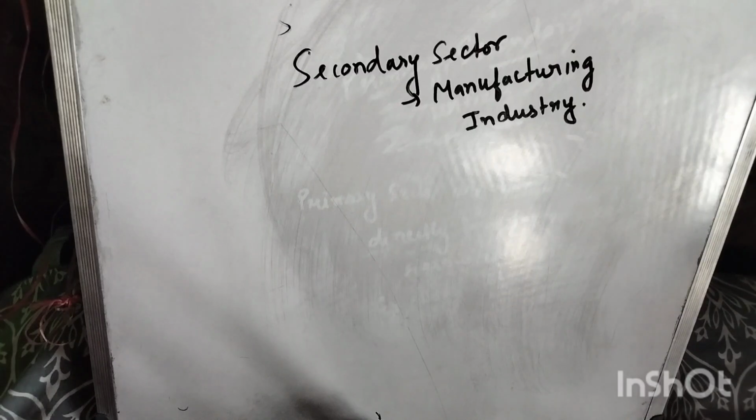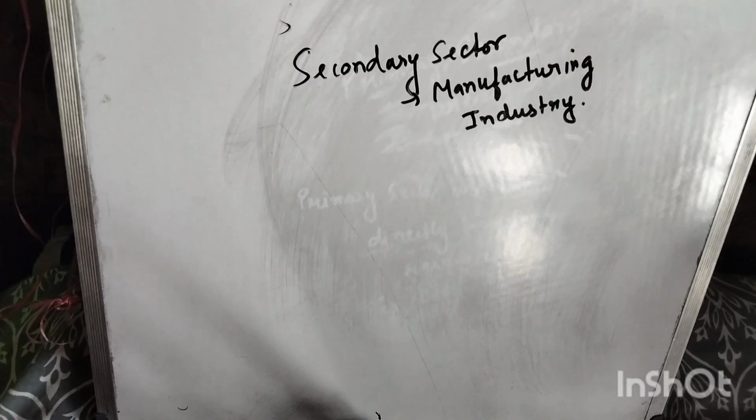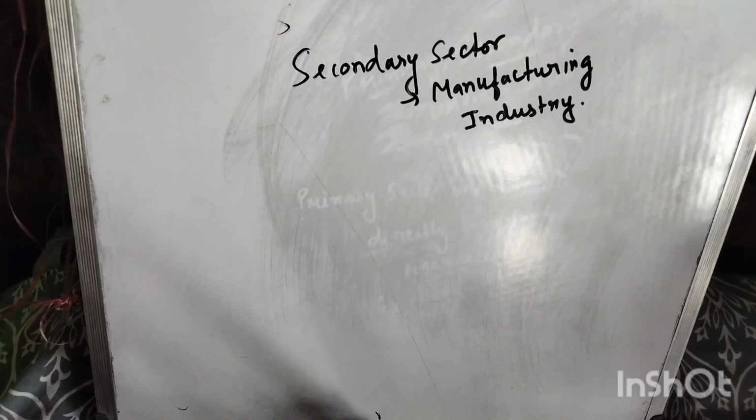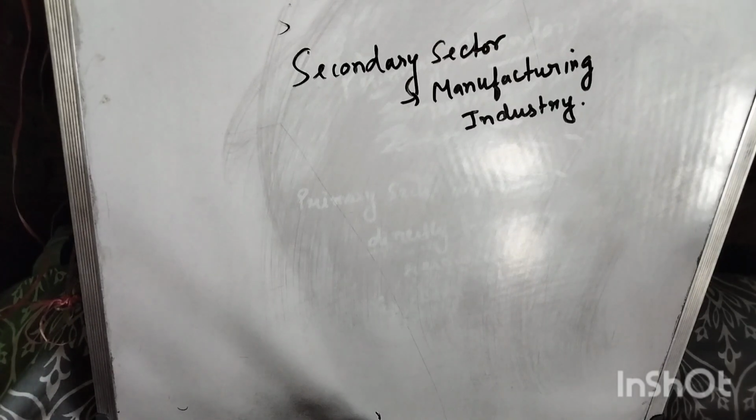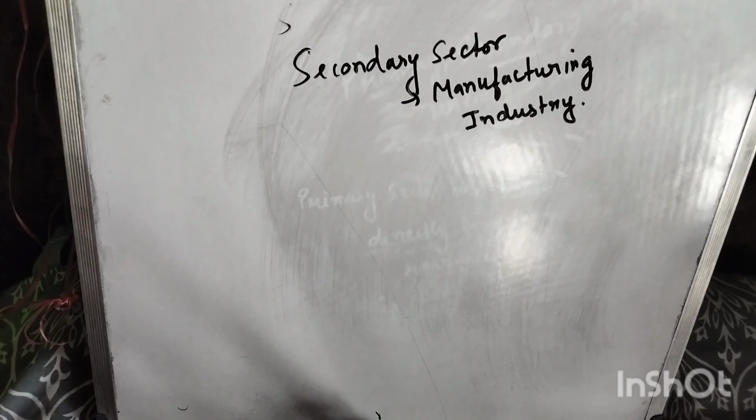Okay, the secondary sector is called the manufacturing industry. For example, any textile industry is a manufacturing industry. Any automobile production is also a manufacturing industry. That means when we are in this sector, we are using raw materials for further production,